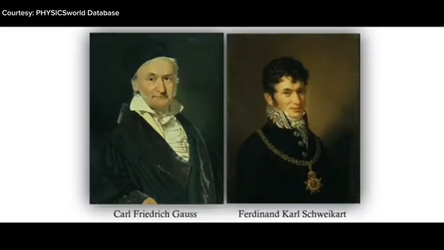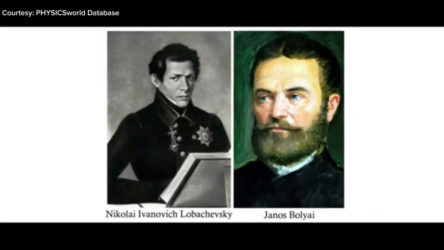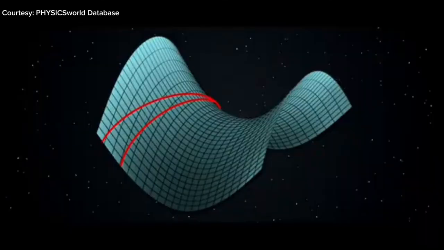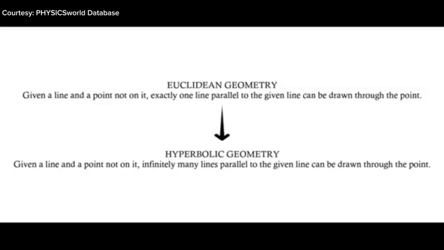Carl Friedrich Gauss and Ferdinand Karl Schweikart had the ideas of non-Euclidean geometry at the beginning of the 19th century. But they did not publish their thought. Then, in 1830, Janos Bolyai and Nikolai Ivanovich Lobachevsky separately published treatises on hyperbolic geometry. It is also called Bolyai-Lobachevsky geometry. In this geometry, the surface is negatively curved. This leads to a variation of Euclid's parallel postulate. According to this, for a given straight line and a point not on the line, there exists an infinite number of straight lines through the point parallel to the original line.